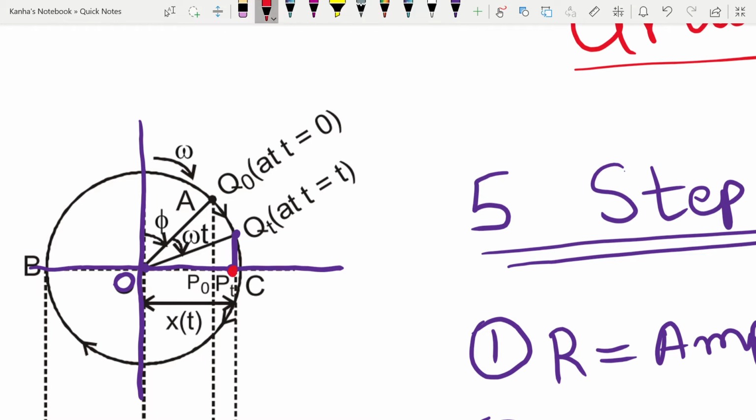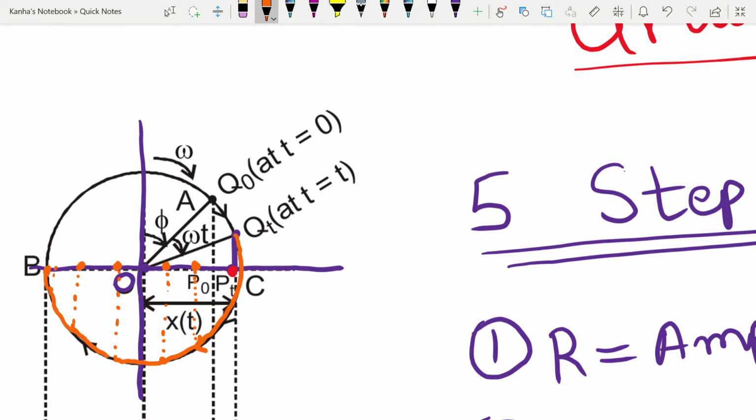Now as this Q point starts to go around the circle, let's say in clockwise direction, when it starts to go around this circle in this fashion, if at this point I try to find the projection on BC, it will be somewhere here. At this point, what will be the projection? It will be somewhere here. Similarly, I can make the projections at different points. And at the point B, it will be right here.